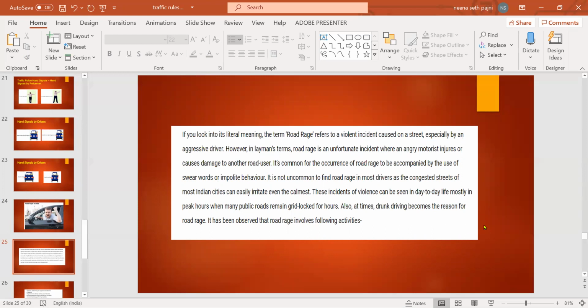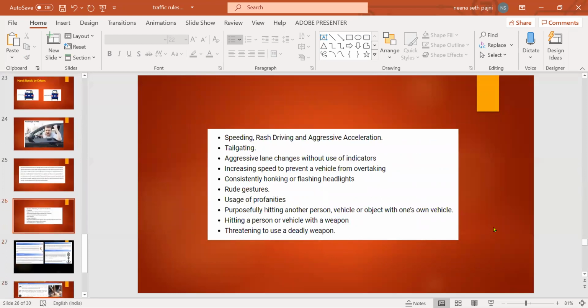It has been observed that road rage involves activities like speeding, rash driving, aggressive acceleration, tailgating, aggressive lane change without use of indicator, increasing speed to prevent the vehicle from overtaking, consistently honking or flashing lights, rude gestures, use of profanity, purposely hitting another person, vehicle, or object with one's own vehicle, hitting a person or vehicle with a weapon, threatening to use a deadly weapon.